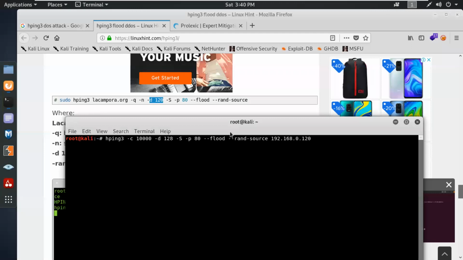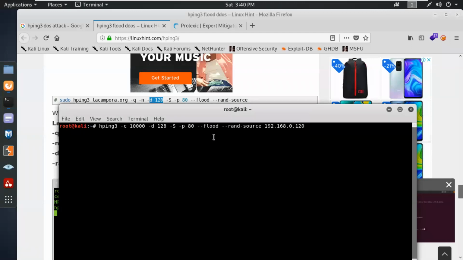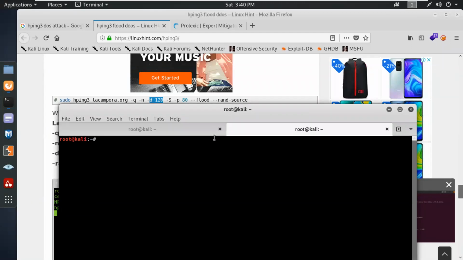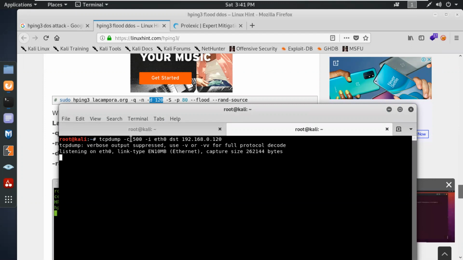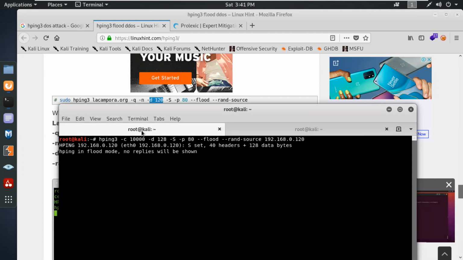So if I use tcpdump over here again, with -i eth and the dst, the destination which I want to sniff. But I think we should simply capture only 1,000 packets, that will be enough. Yeah, 500 packets will be enough. Yeah, 100 packets will be enough because I don't want to capture all the packets.